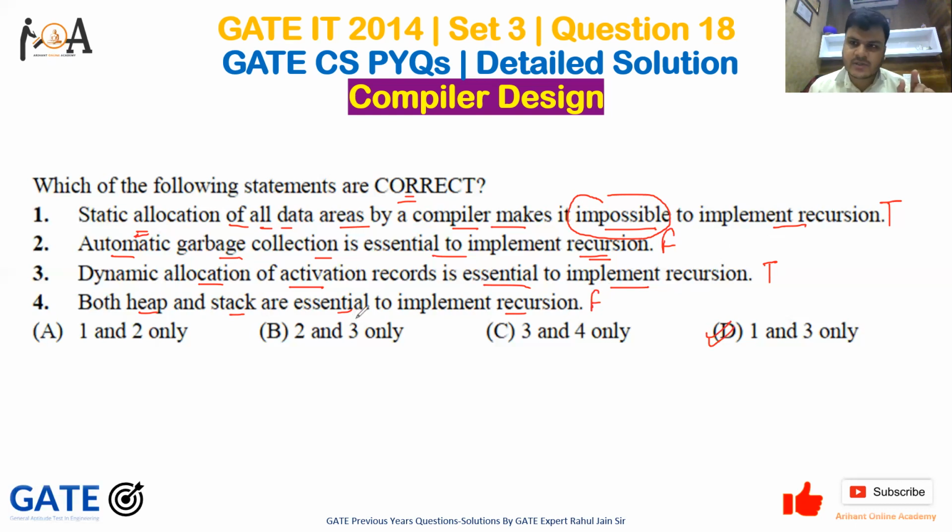Don't get confused in option 4. Here it is written that both heap and stack are essential, but both are not required. Either you have heap, it is okay, or either you have stack only, it is okay, right? So the word both makes this incorrect. That is why it is false. Okay, so option D is the correct answer for this question.